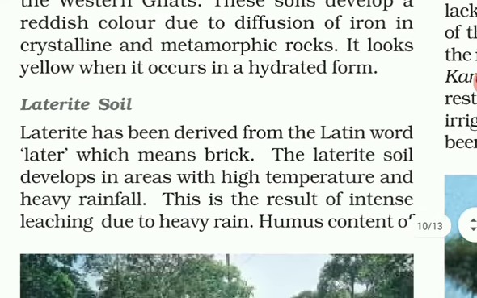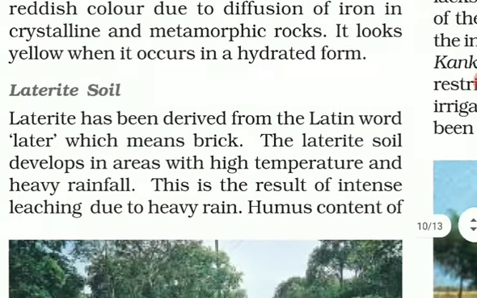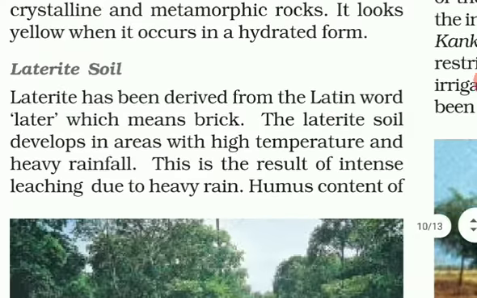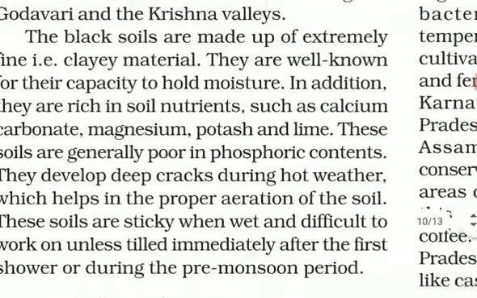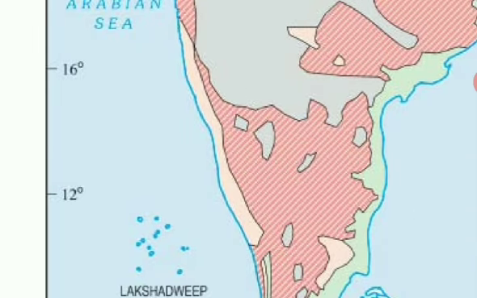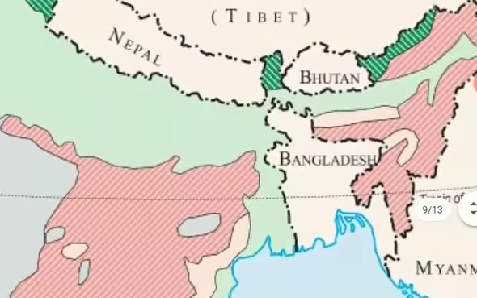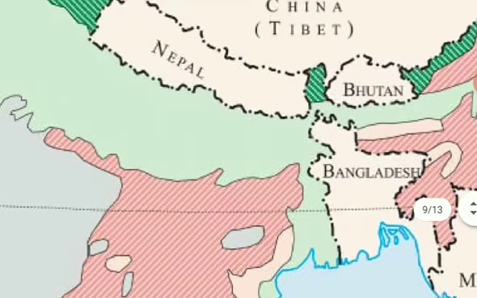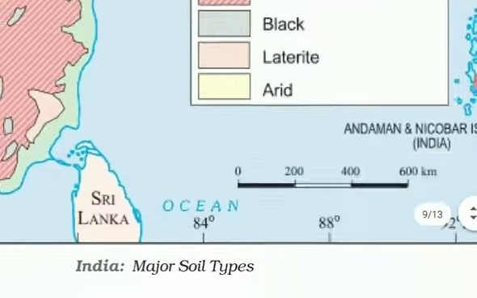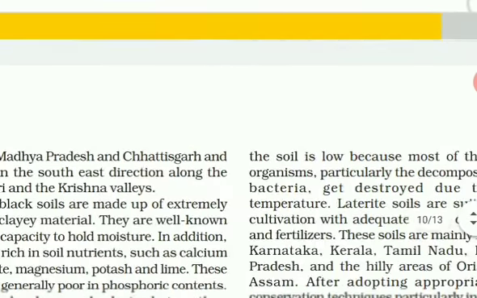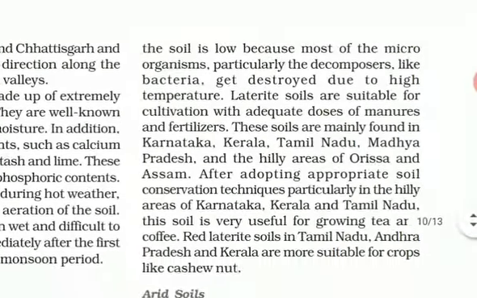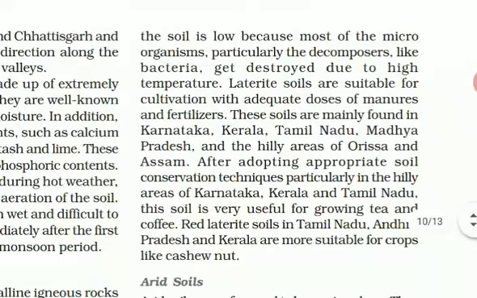Now laterite soil, it develops in the area with high temperature and heavy rainfall, and that is the reason it is found in the western coastal plains and in Meghalaya. You can see it, pink color, Meghalaya. It is devoid of nutrients because due to leaching the soil loses its fertility, that you can study here.